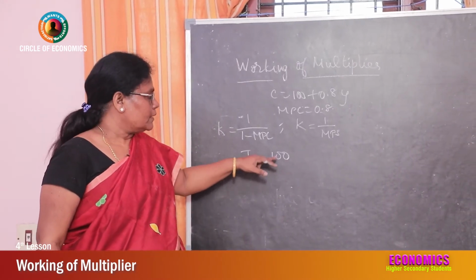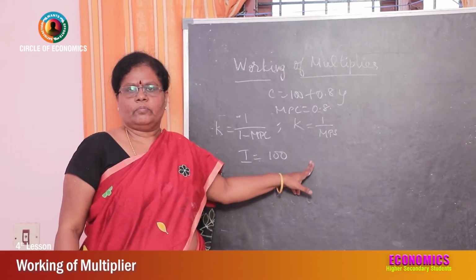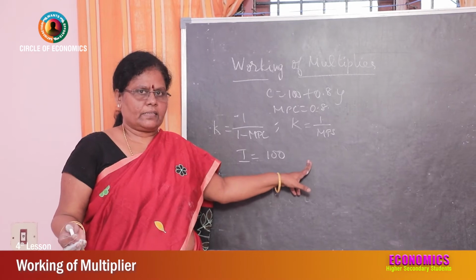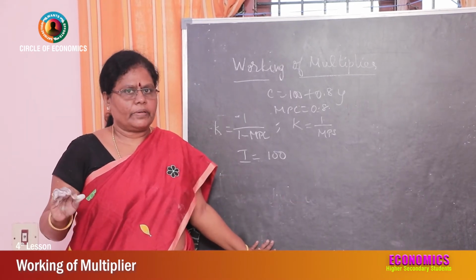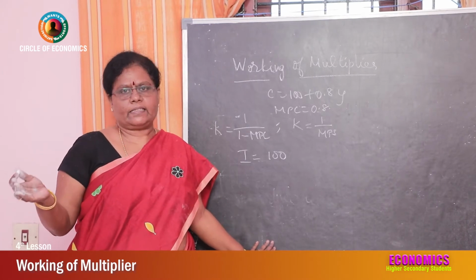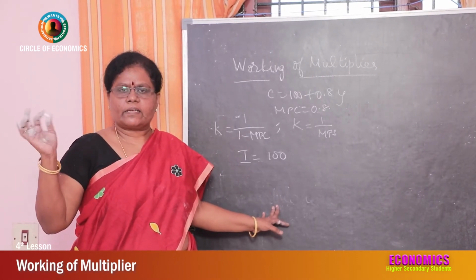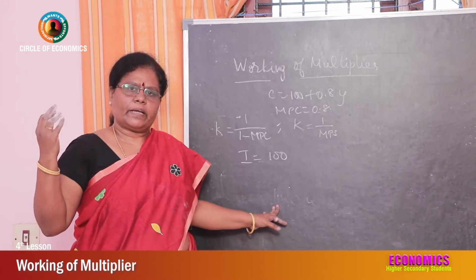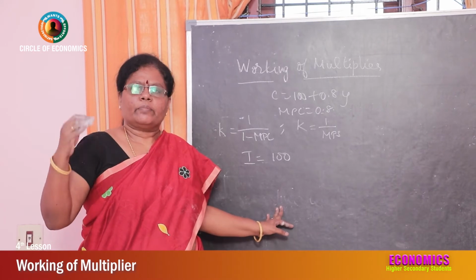That means this 100 crores is used for purchase of raw materials and for wages, isn't it? Wages are paid to the laborers, and for purchase of raw materials it is paid to the one who owns the raw materials or machinery.